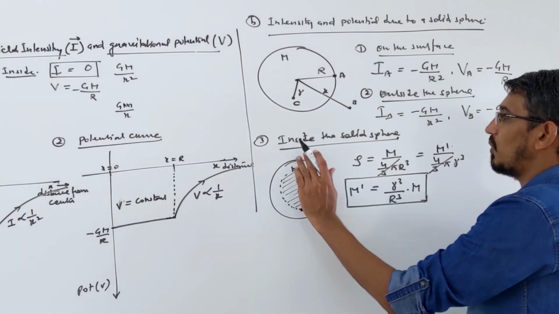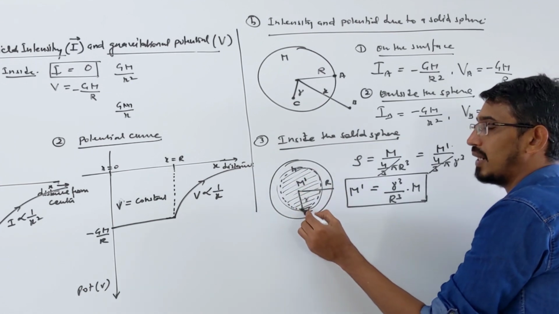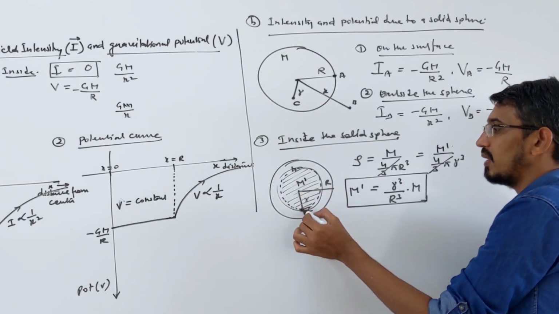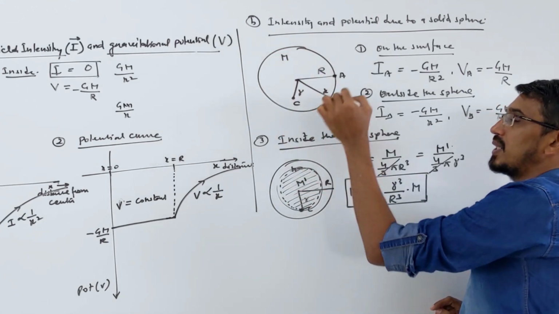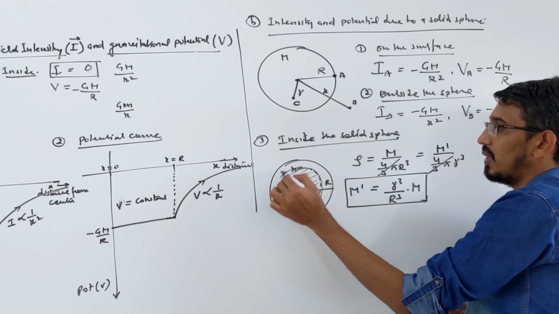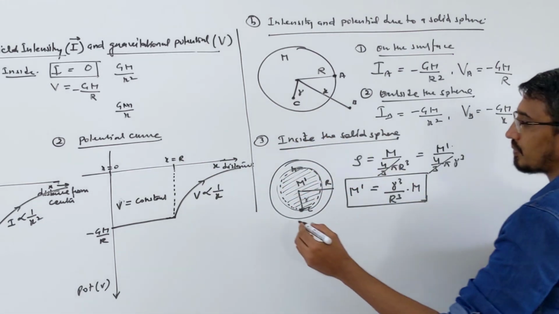Assume we forget this outer sphere, this is the only sphere we have, and we want to find the field at this point. This point is just like a point on the surface of this small sphere, exactly the same as a point on the surface of the big sphere. So what is the field?